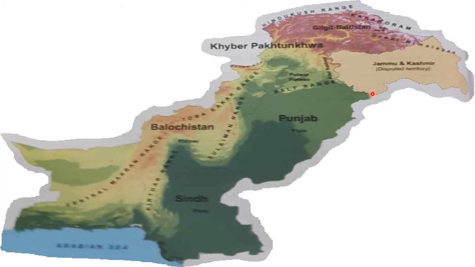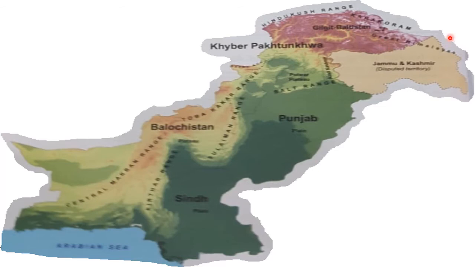And then here we have Gilgit-Baltistan, the one I'm pointing towards. G-I-L-G-I-T, Gilgit, B-A-L-T-I-S-T-A-N, Gilgit-Baltistan. This is another additional part on the map of Pakistan. And here the small part that we can see is Azad Kashmir, the part of Kashmir that is included in Pakistan.